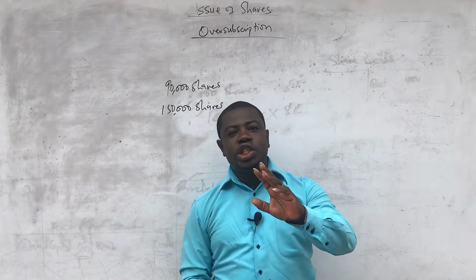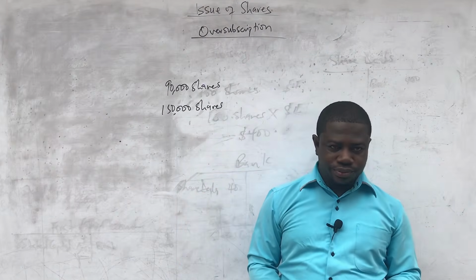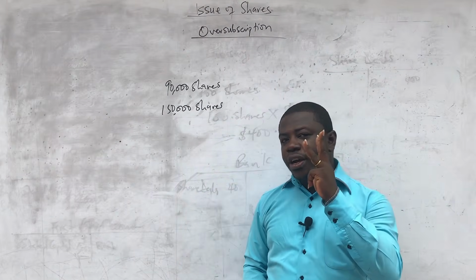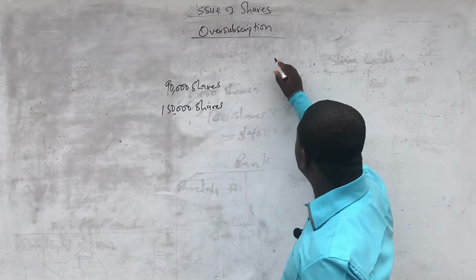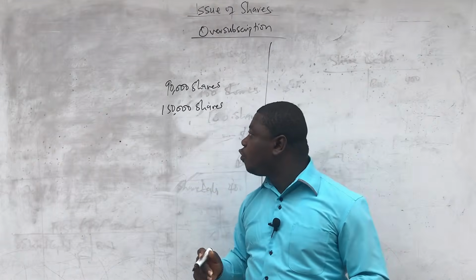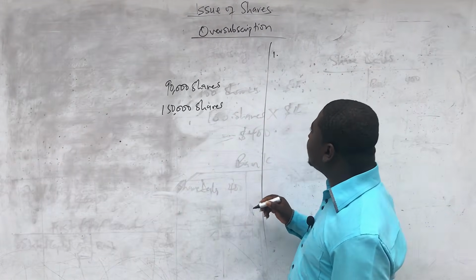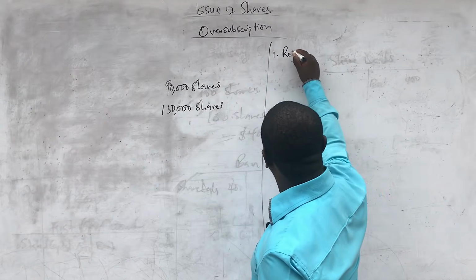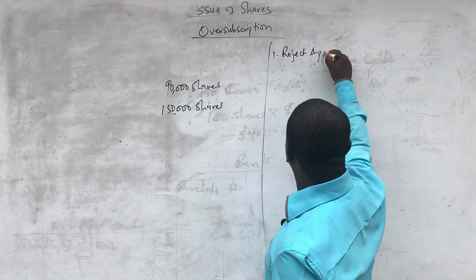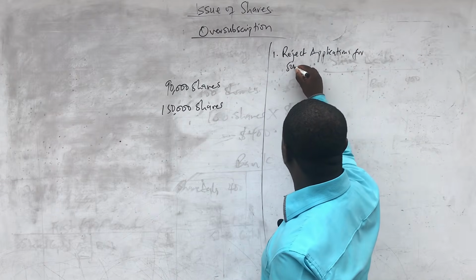Now, there are decisions that you can make when there is oversubscription, and these are the decisions. We have 3 different decisions to make. It's either you make them separately or you can make all at a go. And these are the decisions. 1, you can decide to reject applications for some applicants.